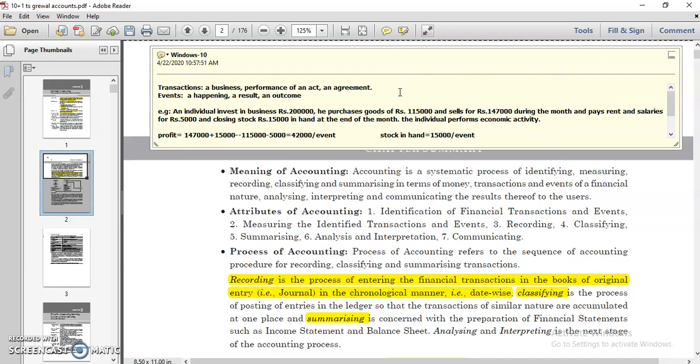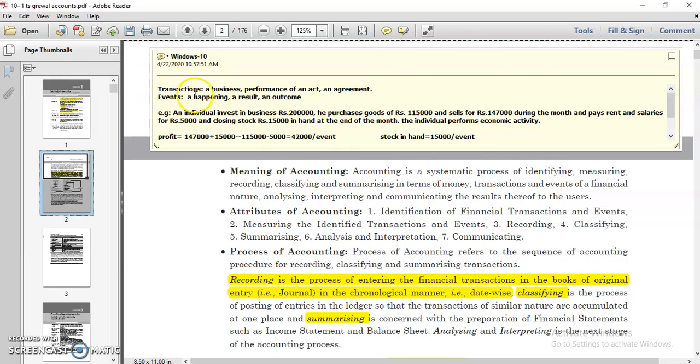We know every individual performs some kind of economic activity, which I think you learned in your 10th class in economics. All the economic activities are run for an individual benefit and may create social benefit, meaning benefit for the public at large. Such economic activities are performed through transactions and events. So let us understand what we mean by transaction and events.